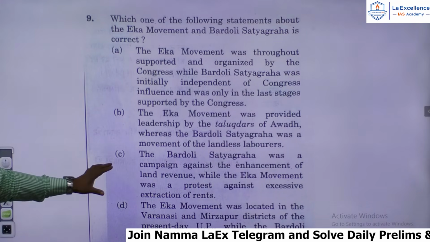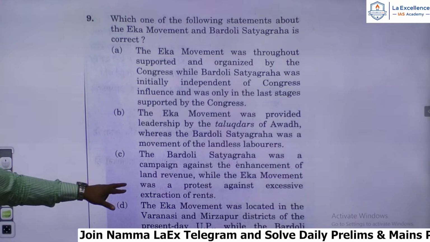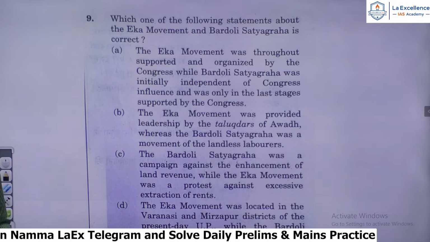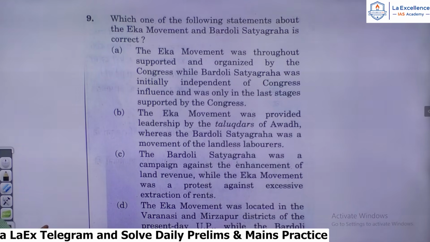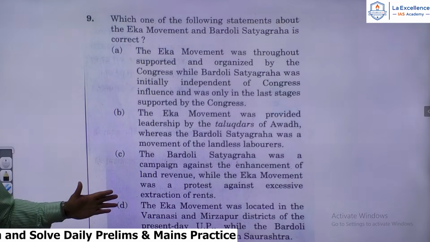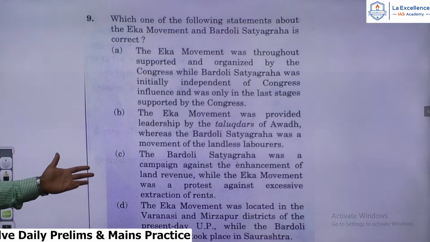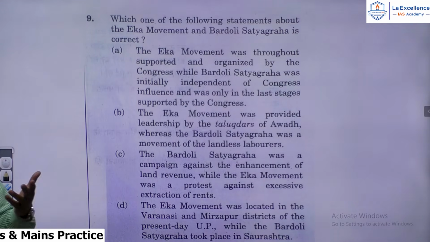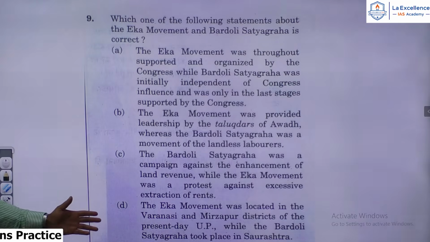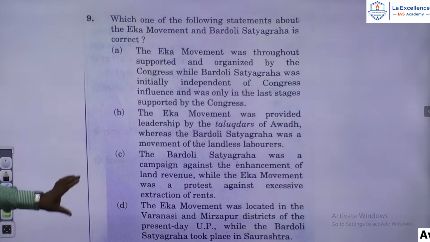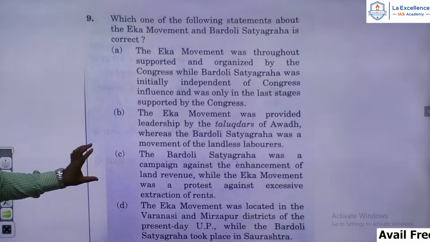Also, the Bardoli Satyagraha was a campaign against the enhancement of land revenue. That is very much right. The Bombay government had increased the land revenue by 22%, and against this particular arbitrary increase in land revenue, the Bardoli Satyagraha took place. It was led by Vallabhbhai Patel, who got the title of Sardar after that, and the Maxwell-Broomfield Commission was established. But the Eka movement was a protest against excessive extraction of rents. That is true. So the answer for this question is C.